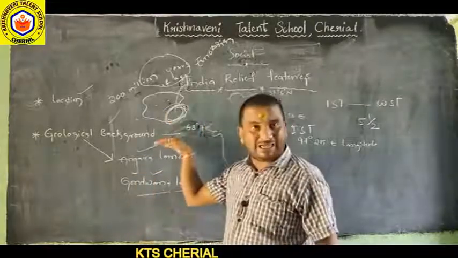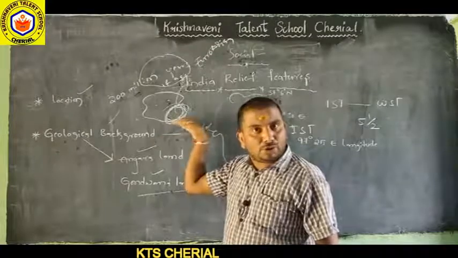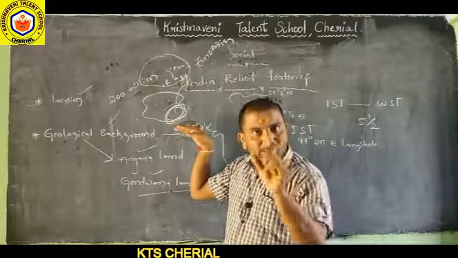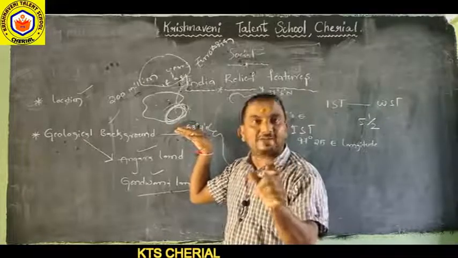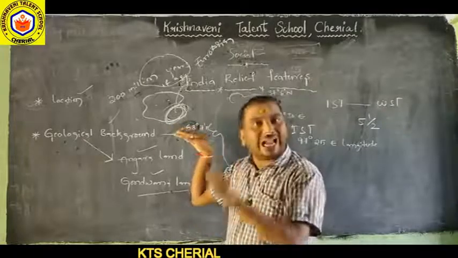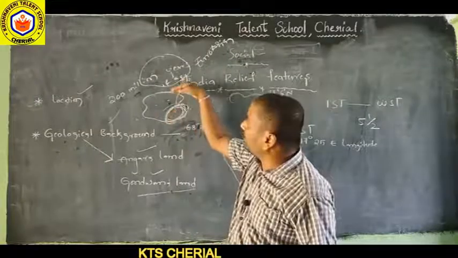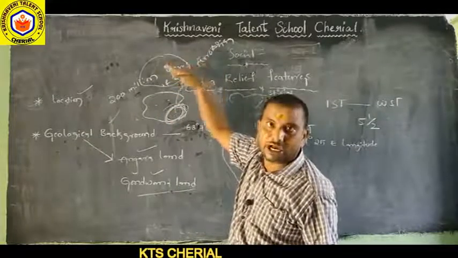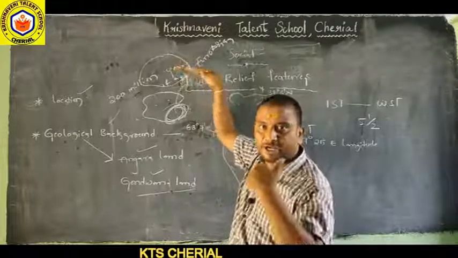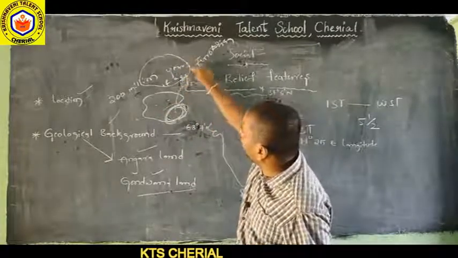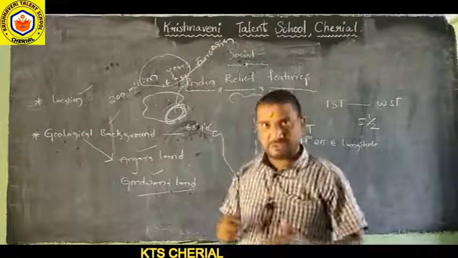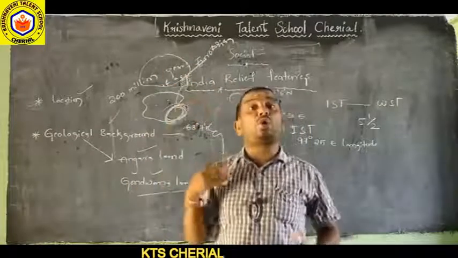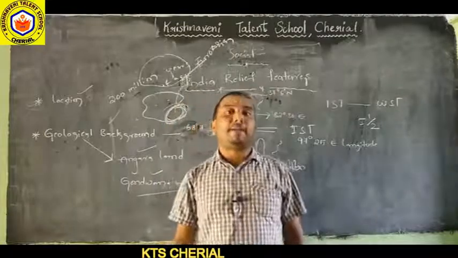Gondwana land is completely in the southern hemisphere. This Gondwana land split into many pieces, and one of the landmasses is called the Indian landmass. That landmass moved towards the northern hemisphere, northeastwards, especially to the east, and collided with the Eurasian plate.